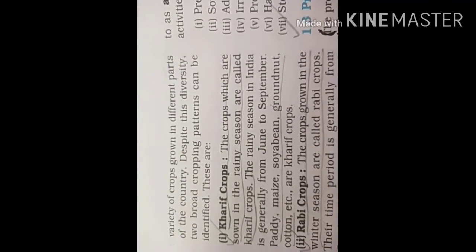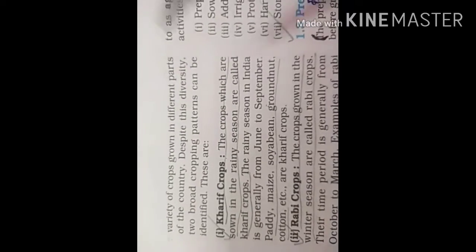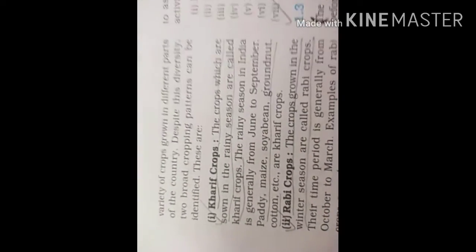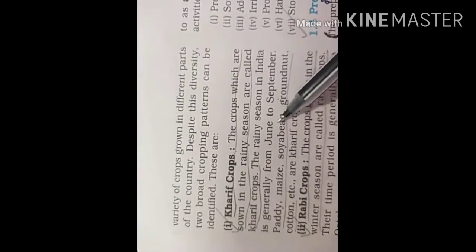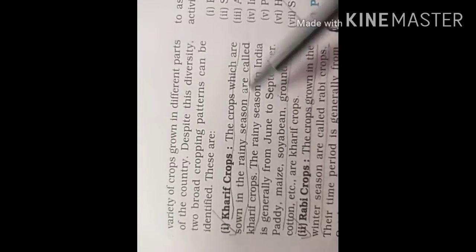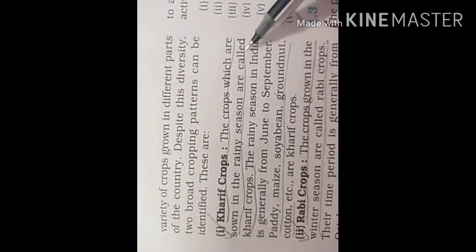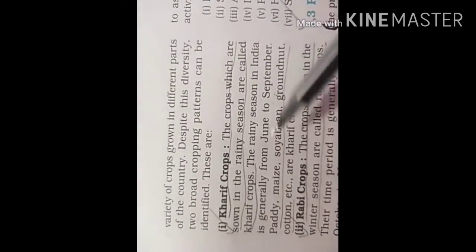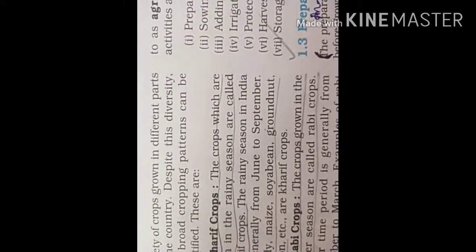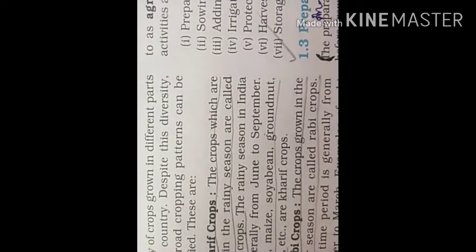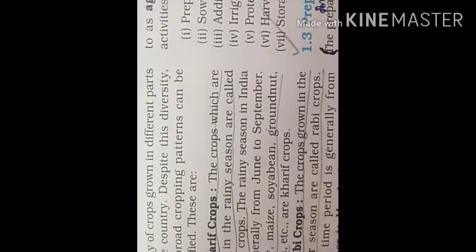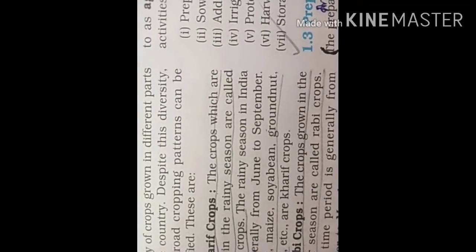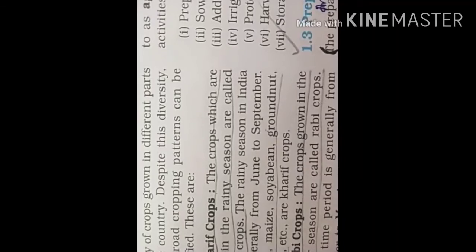So we can categorize our crops into two parts. First is Kharif and second is Rabi. Kharif crops are the crops which are sown in the rainy season, from June to September. All those crops grown during the rainy season from June to September are known as Kharif crops. They generally include paddy, maize, soyabean, groundnut, cotton, etc.